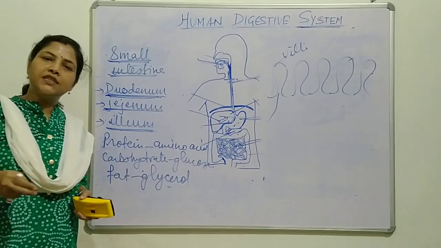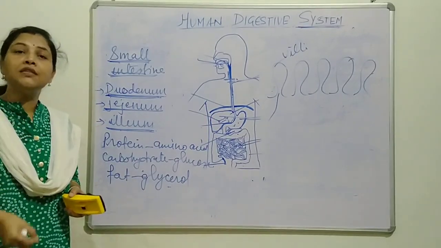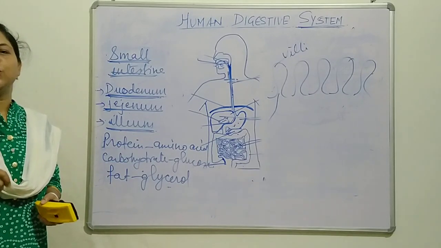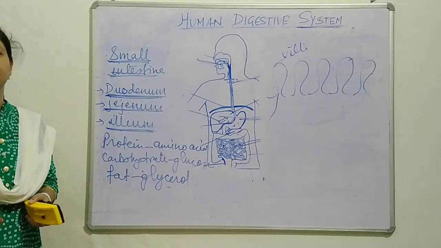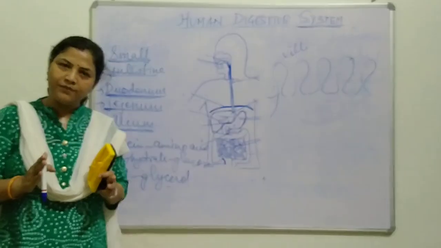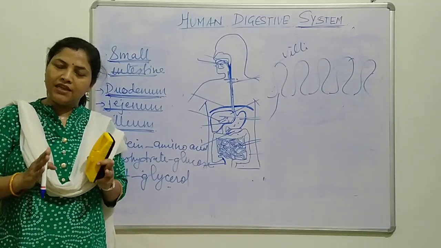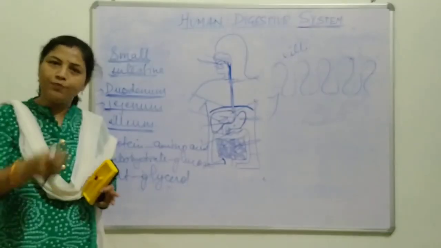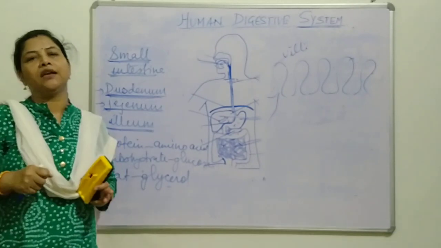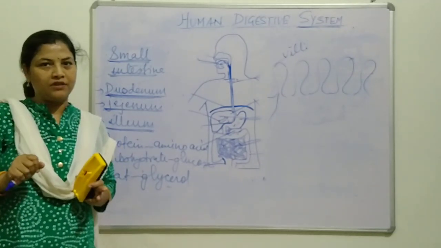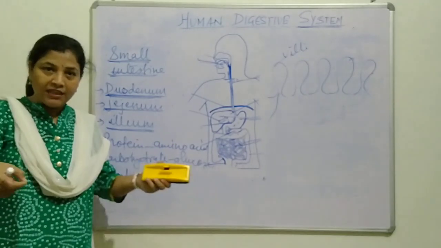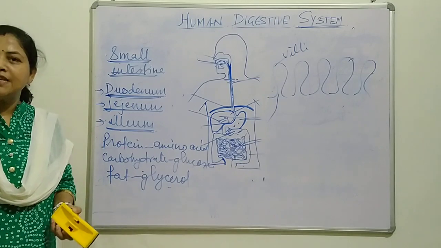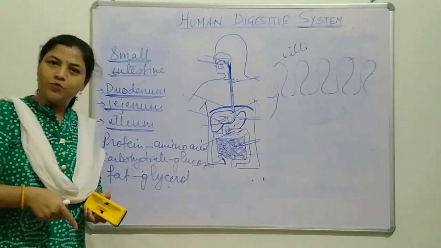Why is this rough surface there? This rough surface is to increase the surface area. What do you mean by increasing surface area? Have you ever seen a towel hanky? If you take a towel hanky and another hanky of the same shape and size, which has more power to absorb liquid? The towel hanky. Why? The surface is rough. The thread woven there is bigger than in the plain hanky. Obviously, if more thread is there, more absorption will be there.